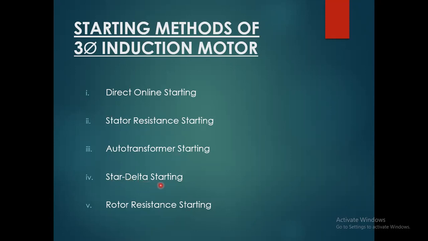There is a difference between DOL starter motors and ASD starter motors. Those motors which are less than 40 horsepower run on the direct online starting method, and those motors which are greater than 40 horsepower start or run on the ASD starter, that is the auto star delta converting method. Rotor resistance starting method.